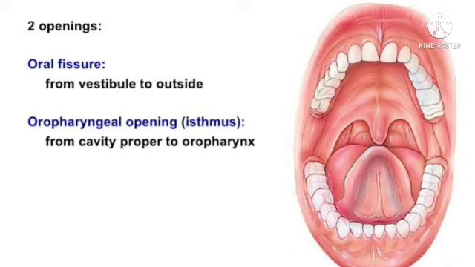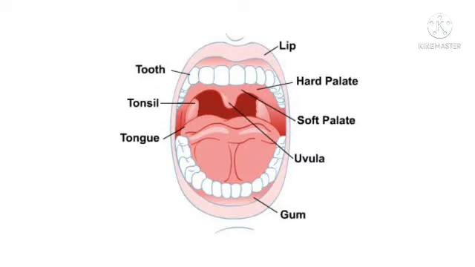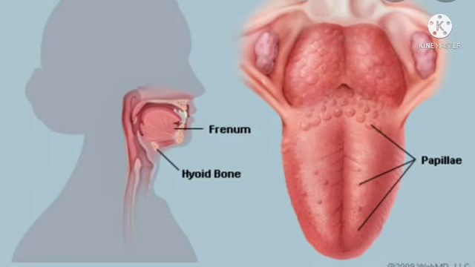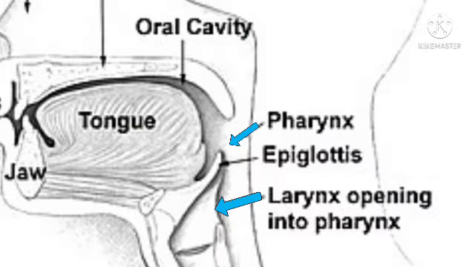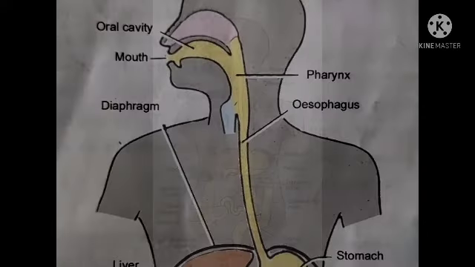The external opening of the mouth is the oral fissure, bounded by the upper and the lower lips. Within the mouth cavity, there are the teeth with which food is chewed and the tongue which helps the process of chewing, swallowing, and the taste. The roof of the mouth is formed by the palate. Posteriorly, the mouth opens into the oral part of the pharynx, below with the laryngeal part of the pharynx. The latter becomes continuous with the esophagus.